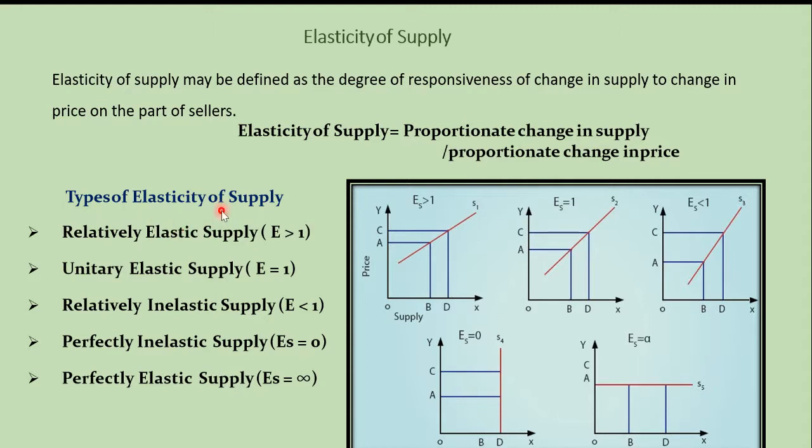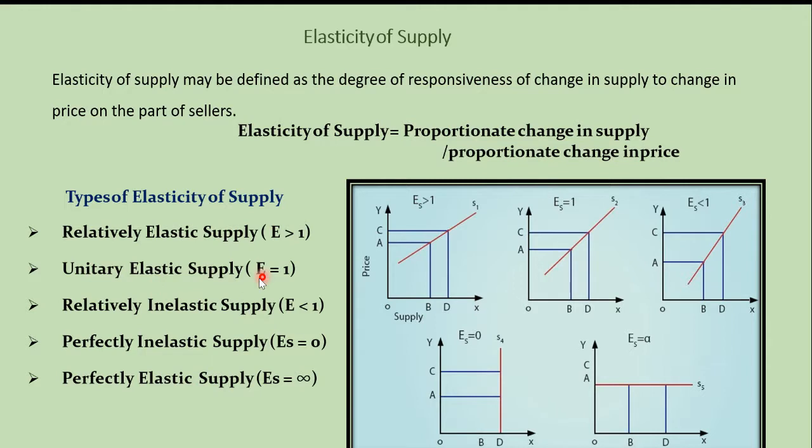So what are the types of elasticity of supply? We have already seen this in the second chapter when we studied demand, the types of elasticity of demand. Elasticity of supply is similar to elasticity of demand. So what are the types of elasticity of supply? First one, relatively elastic supply, E greater than 1. Here E stands for elasticity of supply. Relatively elastic supply means E greater than 1.